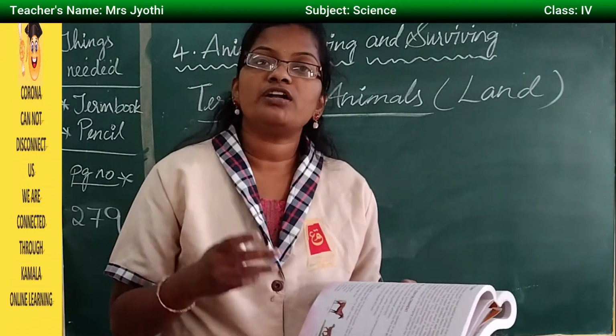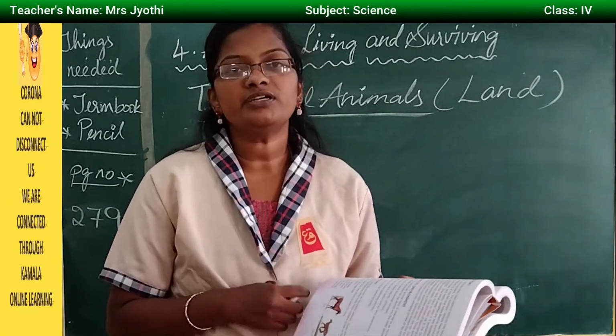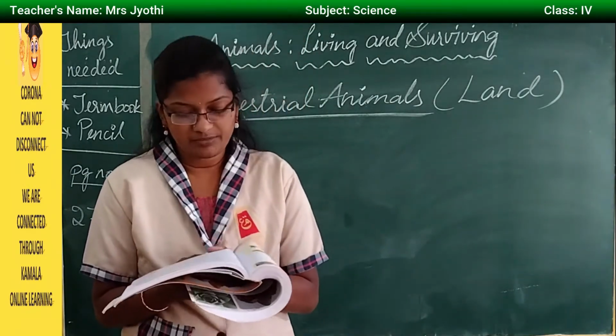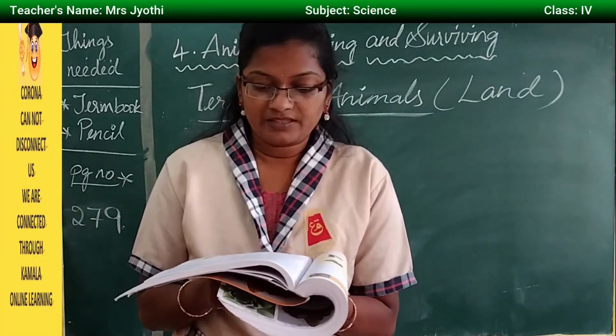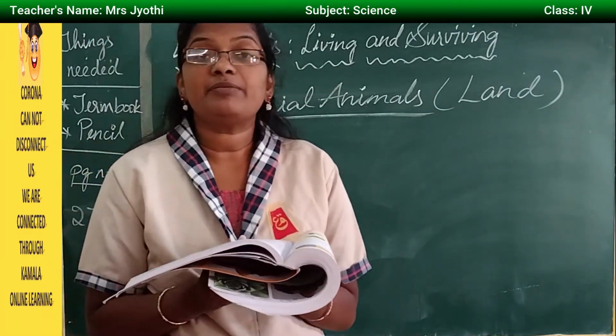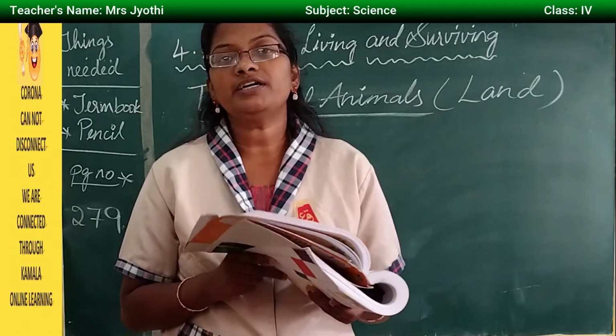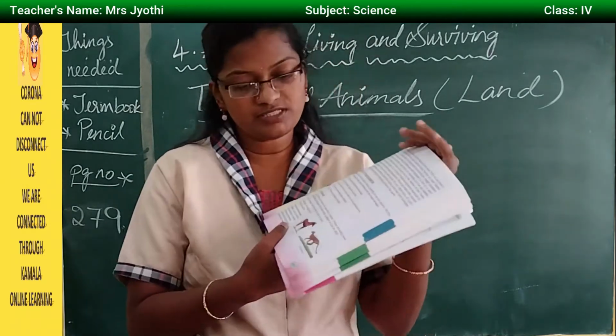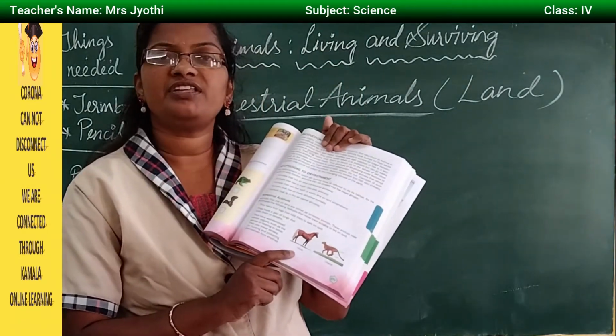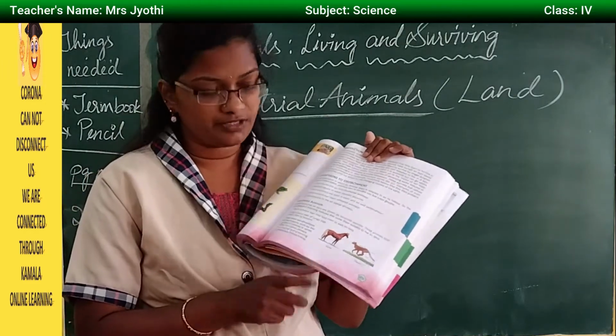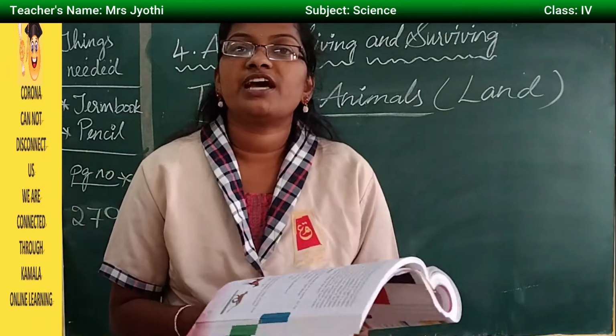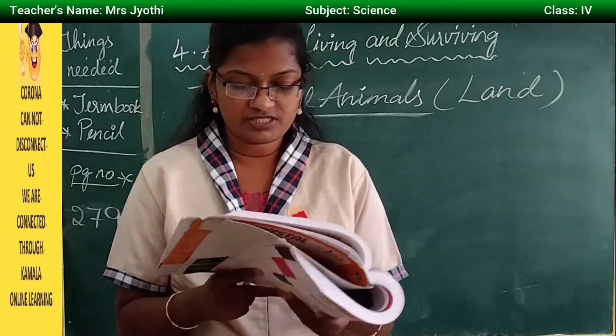So let us see what are the adaptations of the terrestrial animals. The first one is they have 4 legs that help them to walk, run on the land. Mostly they have 4 legs, and some have 2 only. But most of the animals have 4 limbs.